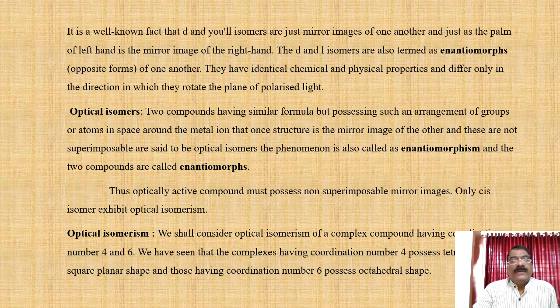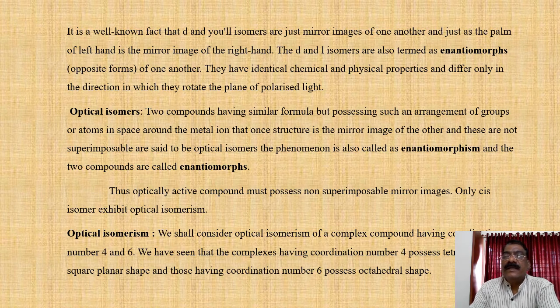It is a well known fact that D and L isomers are just mirror images of one another, just as the palm of the left hand is the mirror image of the right hand.